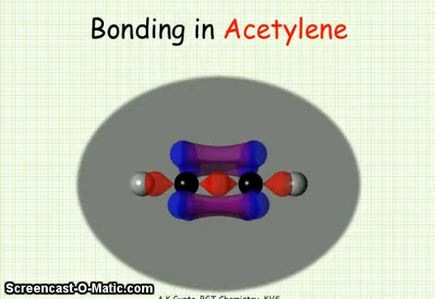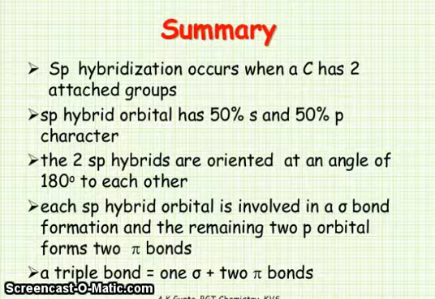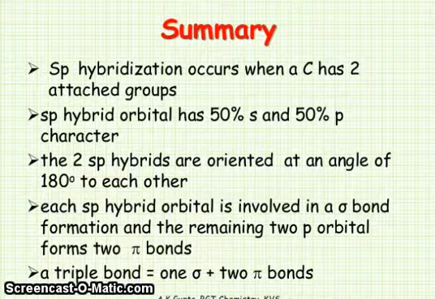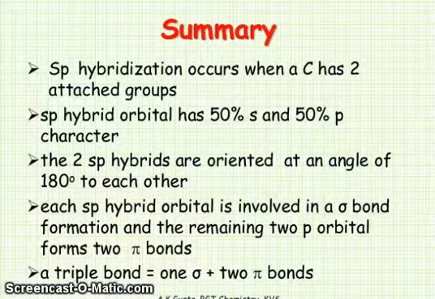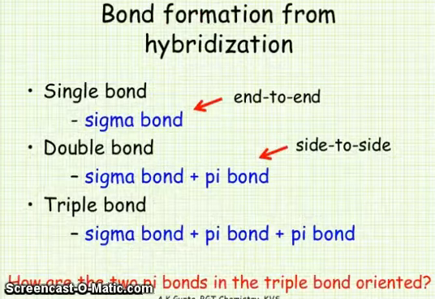Bonding in acetylene. In summary, sp hybridization occurs when a carbon has 2 attached groups. The sp hybrid orbital has 50% s character and 50% p character. The 2 sp hybrids are oriented at an angle of 180 degrees to each other. Each sp hybrid orbital is involved in sigma bond formation, and the remaining 2 p orbitals form 2 pi bonds. A triple bond is 1 sigma plus 2 pi bonds.